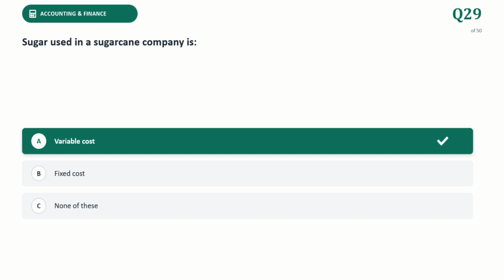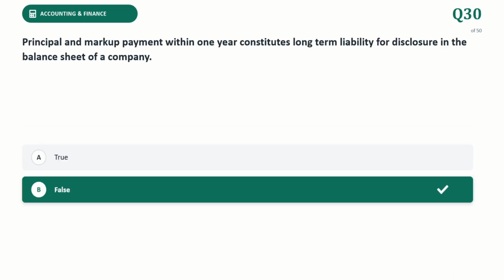Next question. Sugar used in the sugarcane company is, variable cost is the correct answer. In a manufacturing company, the primary raw material used to create the final product is classified as a variable cost. The total cost of sugarcane from which sugar is processed fluctuates in direct proportion to the volume of production. If the company increases its production output, it must purchase and use more raw material, causing the total variable cost to rise. Next question.